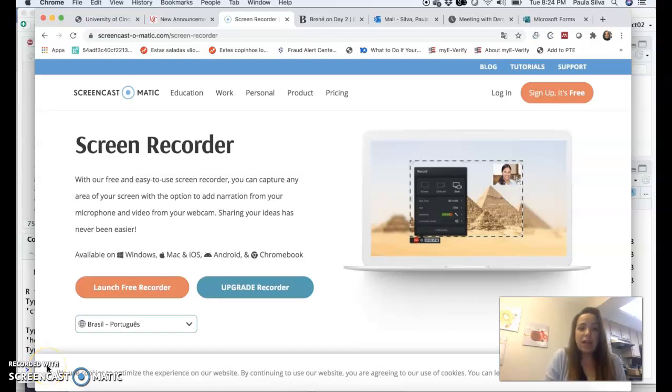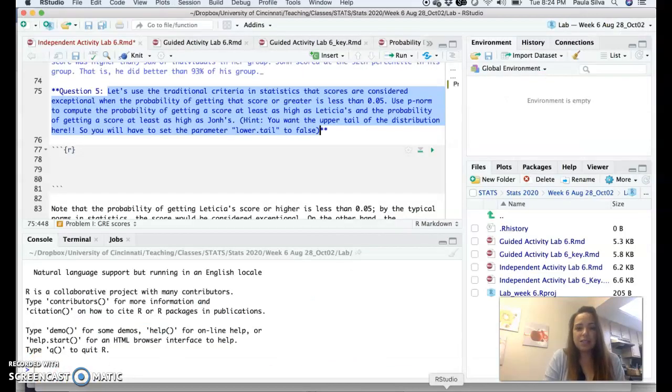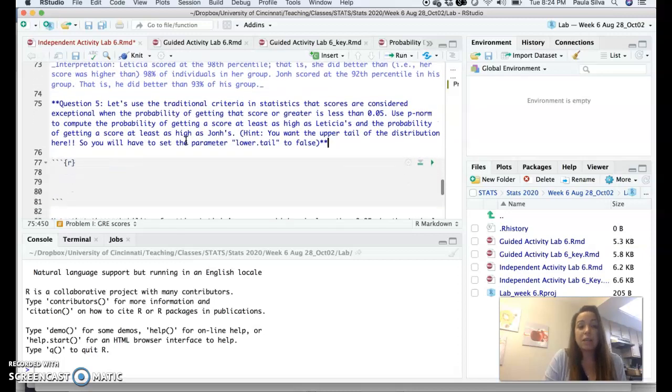Hi everyone, I came to discuss the email that Dalton sent earlier about a mistake I have made, and that refers to question 5 in our Independent Activity Lab 6. So here I ask you on question 5 to use the traditional criteria in statistics that scores are considered exceptional when the probability of getting that score or greater is less than 0.05.